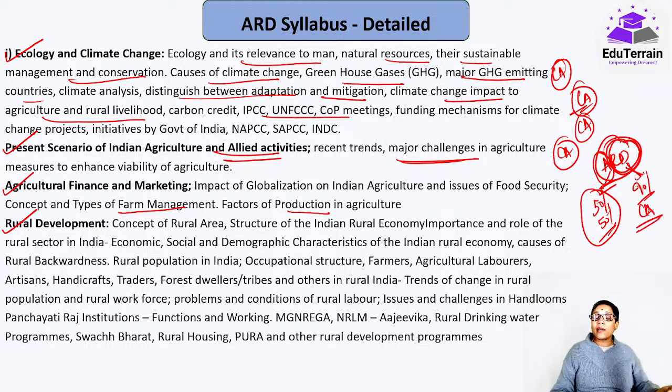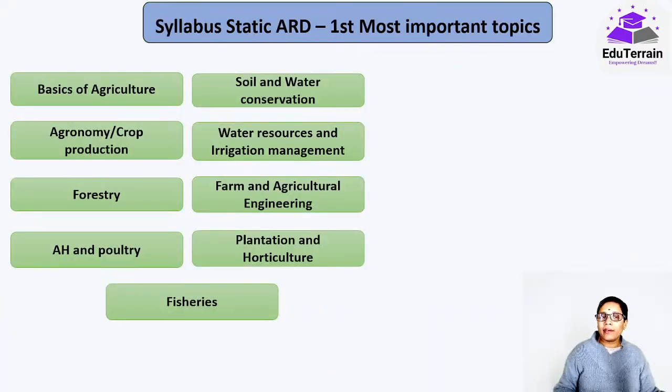Whatever the latest schemes, latest programs, and data, that is facts and figures, all would be important. Very few questions come from static topics, like occupational structure or legislation, that is Panchayati Raj institutions, very few. Majorly it would be from current affairs only. This way you can divide ARD.